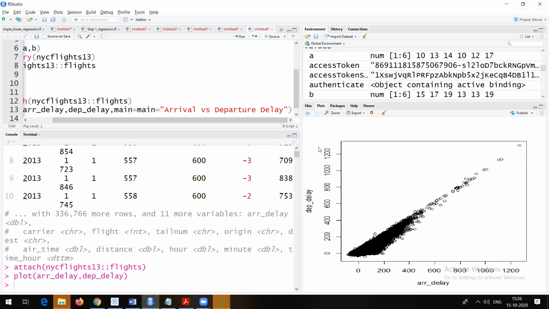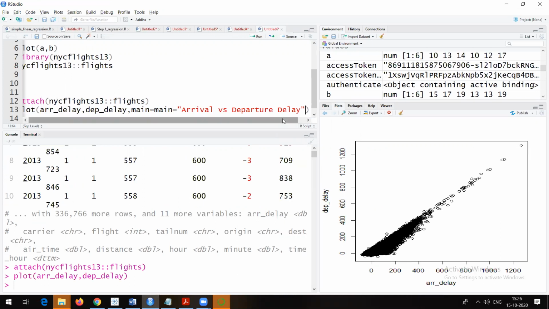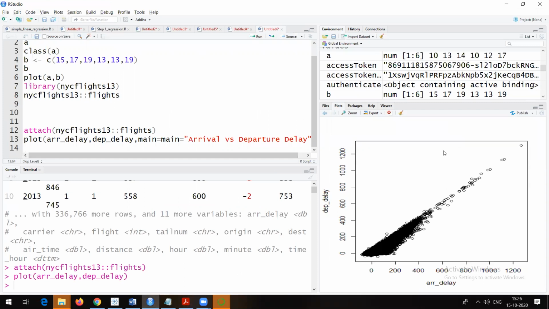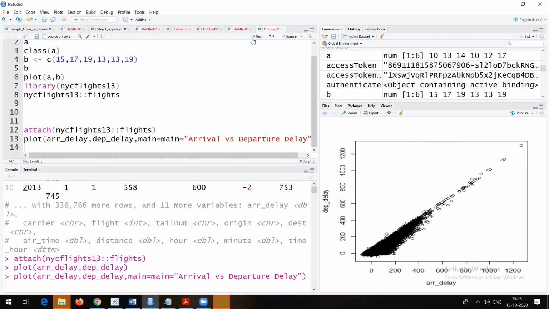Let me show you. Okay, so now we are just trying to add a title here. Right now you can see there is no title for this particular graph. You are not able to understand anything, right? So we will try to add a title, X label, Y label, and so on. If you run it once again, you will see the same plot, but with a title.